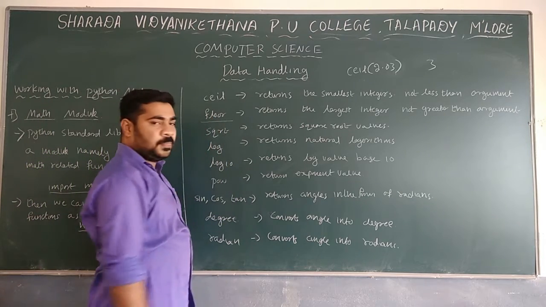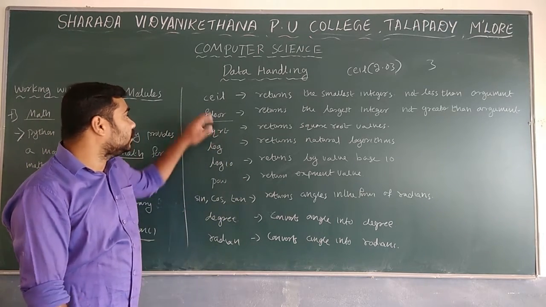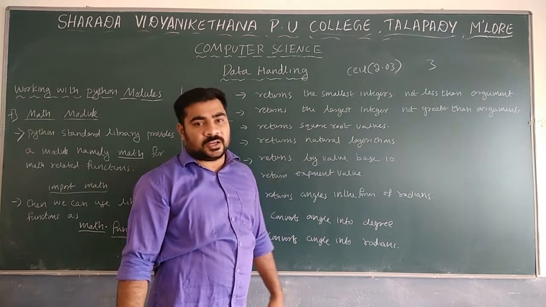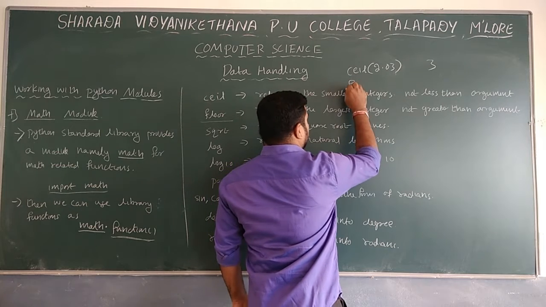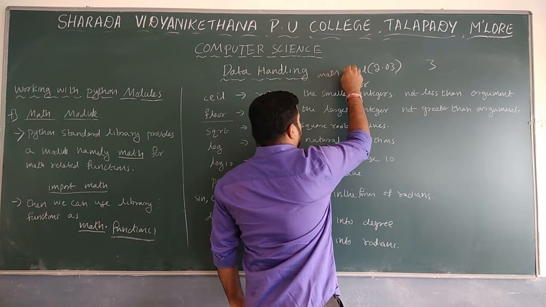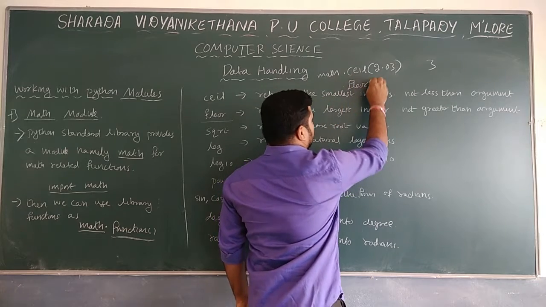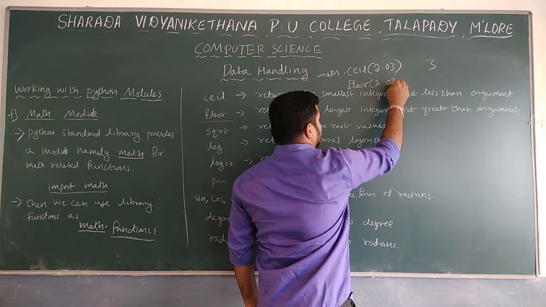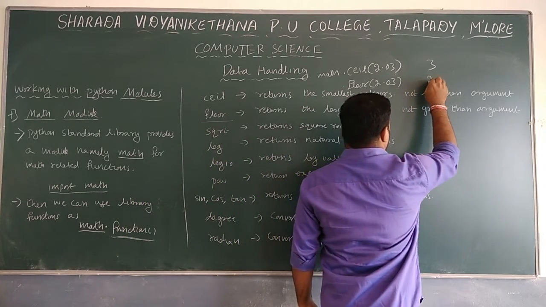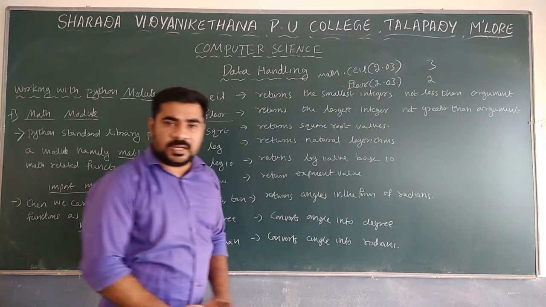Next, floor. One more function that is opposite of the CEIL function. It returns the largest integer not greater than the argument. For example, if you use math dot floor of 2.03, output here will be 2. What is the reason?